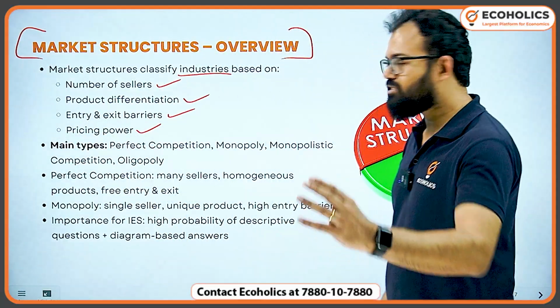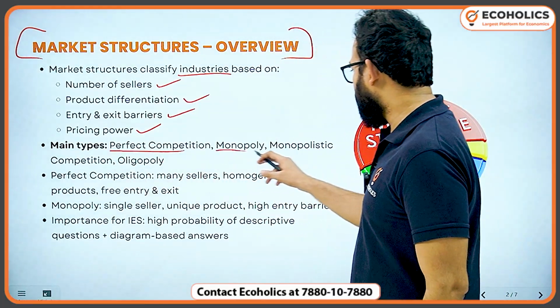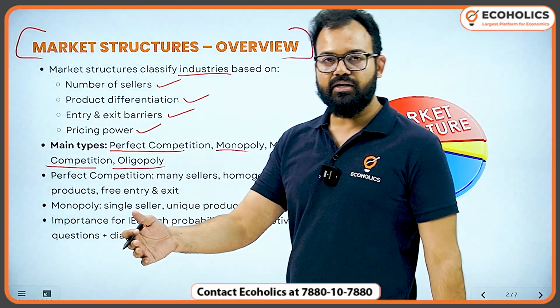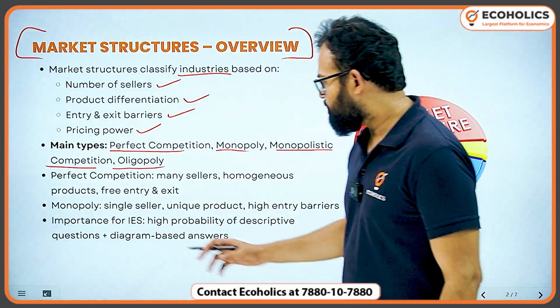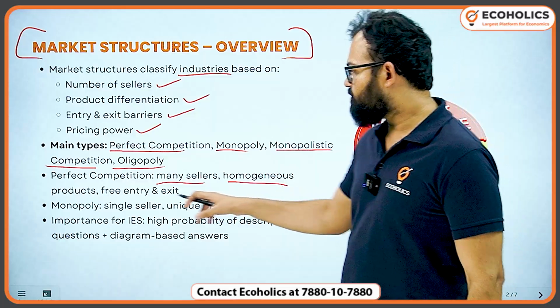Like farmers accept MSP. Okay? So the main ones are perfect competition, monopoly, monopolistic competition, and oligopoly, like the Indian telecom sector and OPEC countries, the Organization of Petroleum Exporting Countries. So perfect competition is where many sellers are there and products are homogeneous, it means all the same.